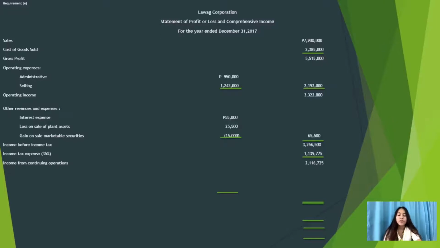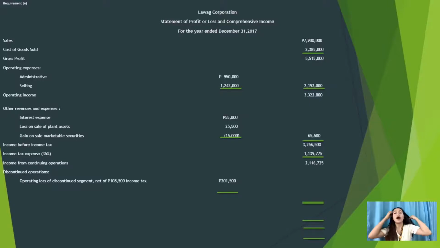And our income from continuing operations will be 2,116,725. For our discontinued operations, we have the operating loss of the discontinued segment, net of 108,500 income tax, so our amount will be 201,500. How did we get that? First, we add the additional information number 3: the sales, cost of goods sold, selling expense, administrative expense, and interest expense.